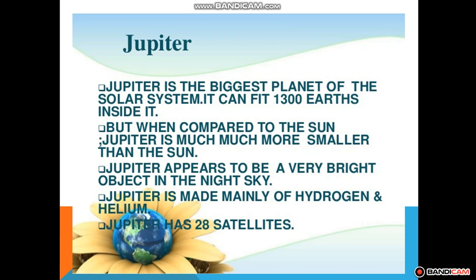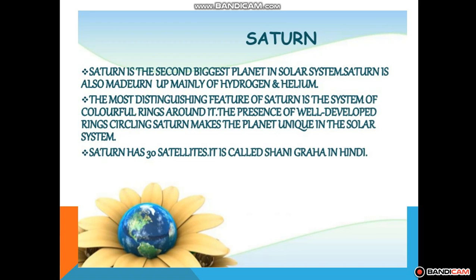Okay, so next planet we are having is Saturn. Saturn appears yellowish in color and makes the solar system unique and beautiful, students. Okay, it has unique rings around it. These rings are not visible with the naked eye. You can observe them with a telescope, and Saturn also has a number of satellites. It is called Shani Grah in Hindi. Okay students, its density is very less than that of water. Water से भी इसकी density बहुत कम है.